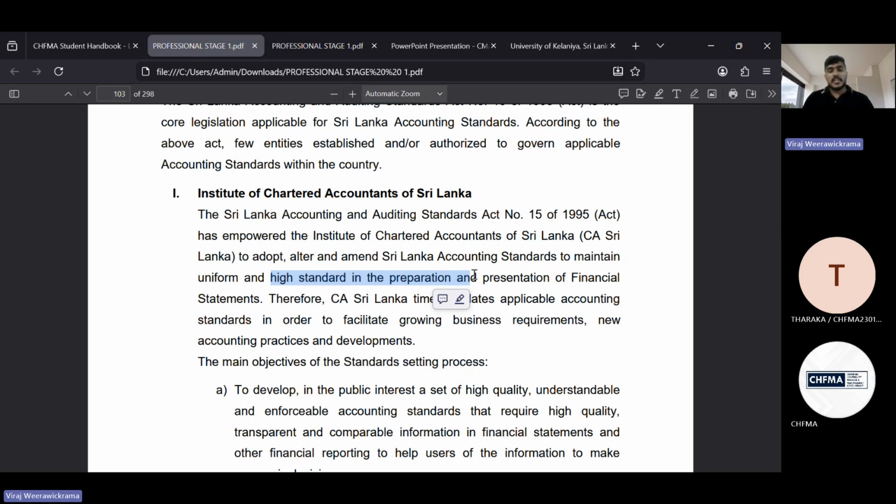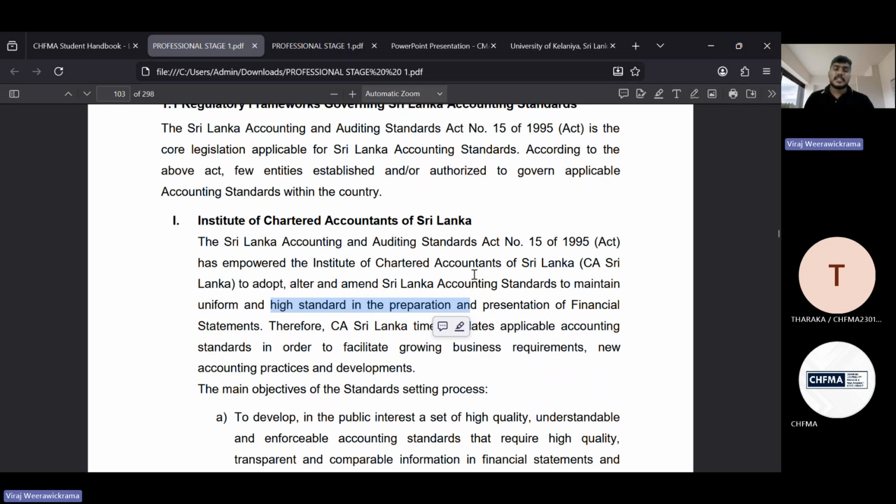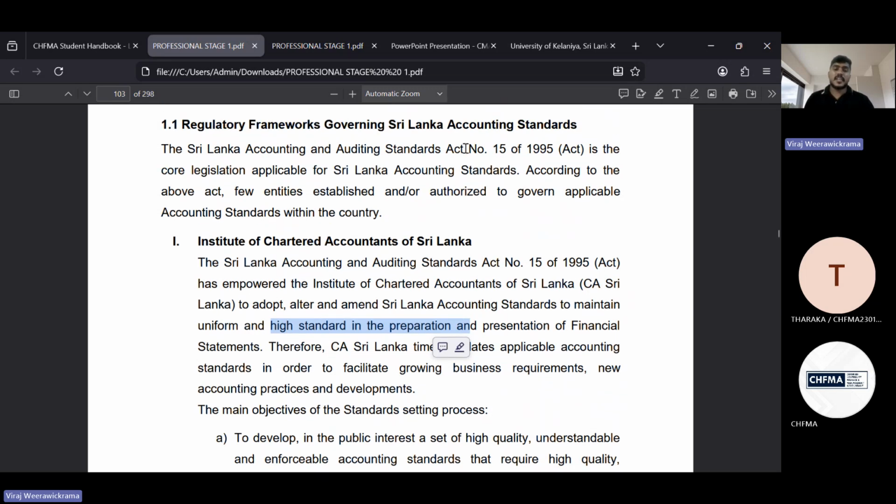Now, you have heard about accounting standards, and you have the experience of how we can apply them. This is the point you need to know first, because this is the act, and we have to comply with it. This act has empowered CA Sri Lanka to adopt, amend, and alter the Sri Lankan accounting standards. That's what you need to understand.